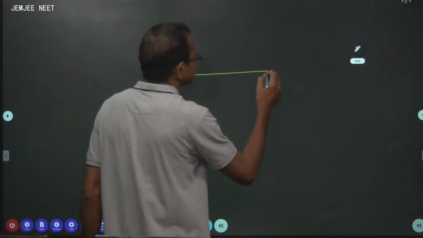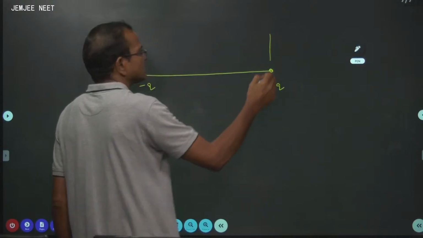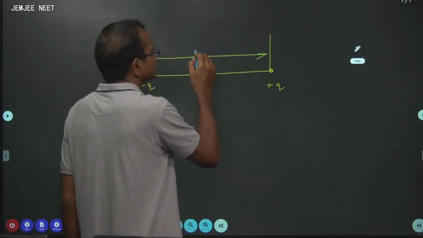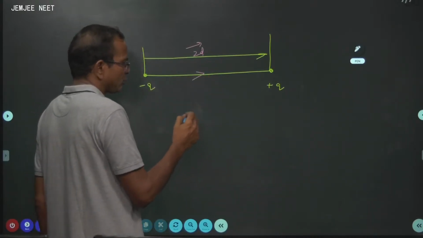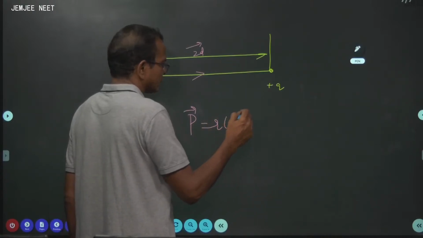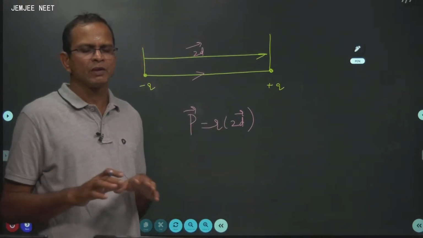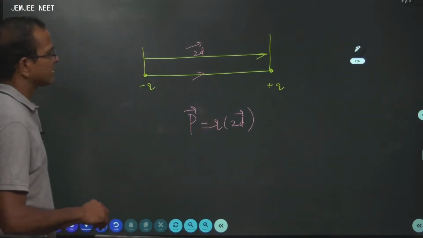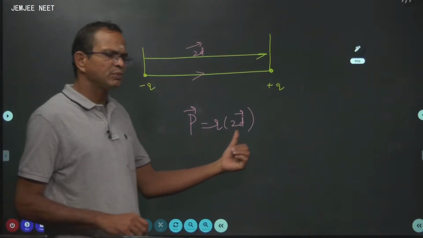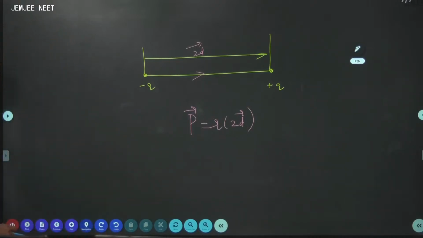So if a positive charge and a negative charge are separated by a very small distance, 2d vector measured from negative to positive, then the electric dipole moment p vector is given by q into 2d vector. I have been telling in my class many times, all your chemical compounds, I mean molecules, are readily electric dipoles. The electric dipole moment is given by charge multiplied with the distance, therefore its unit is coulomb meter. Coulomb meter is the unit of electric dipole moment.